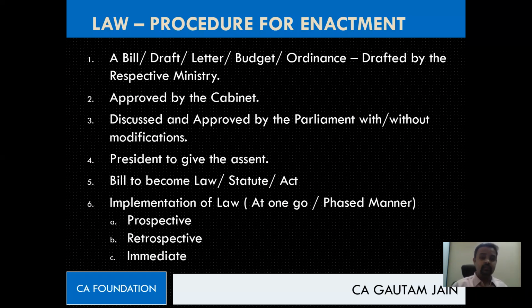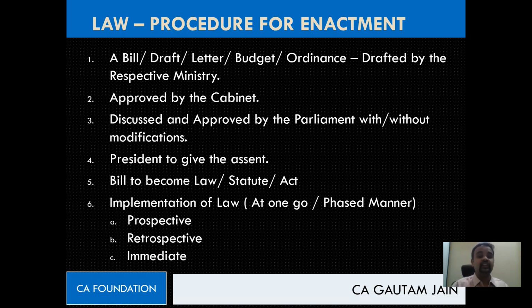So when we talk about democracy, when you're talking about people, don't you think the people themselves should be making law? Yes. But imagine 135 crores of population, okay, 135 crores of people coming together to make a law. Do you think it is going to be possible? No. So that's where the representatives of those people, the representatives of the public are going to make the law.